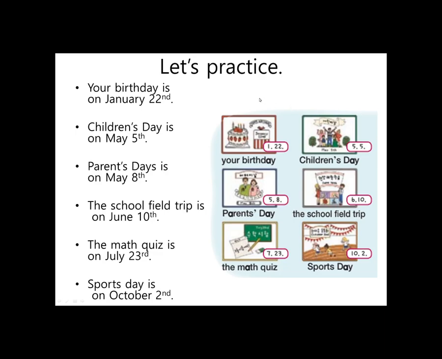Okay, there are 6 events. Okay, your birthday is on January 22nd. Okay, then we got Children's Day. Children's Day is on May 5th. We have Parents' Day. Parents' Day is on May 8th.